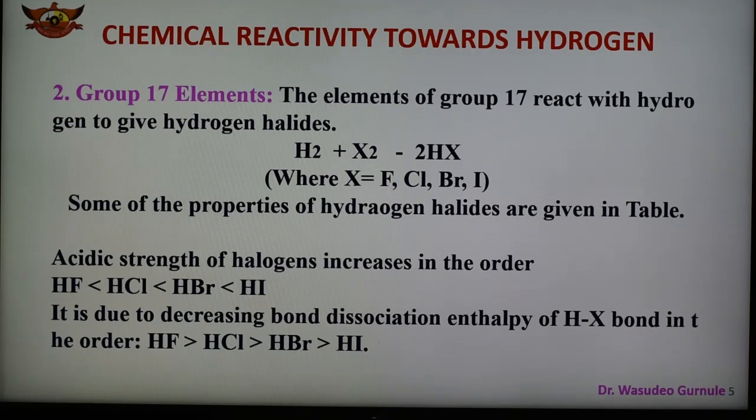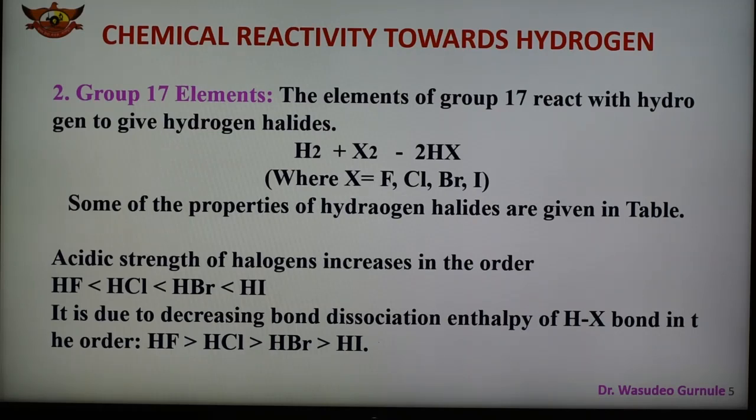The reason is that all the halogen acids ionize to give H+ ion and halide ion X-, as we know HX can dissociate and form H+ ion and X- ion. X- means fluoride, chloride, bromide, iodide. This order of acidic character can be explained in terms of the strength of the HX bond, which is in the order HI is less than HBr, which is less than HCl, which is less than HF. Since the HI bond is the weakest, HI is the strongest acid. On the other hand, the HF bond is the strongest, hence it is the weakest acid among all the halogen acids.